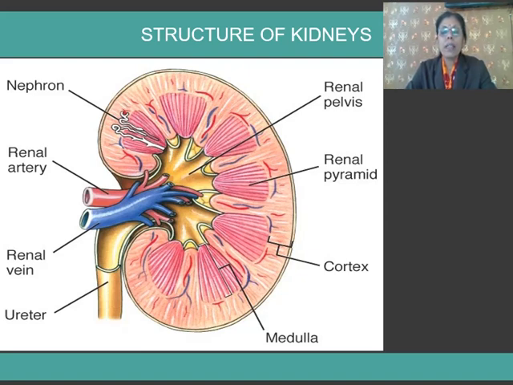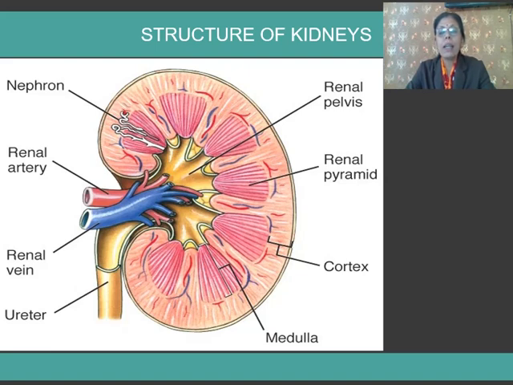Then a tube-like structure is given out from the kidneys which is called the ureter. This ureter arises from a notch which is called the hilum, and in the front part it has an expanded part which is called the pelvis. Ureters from both sides, that is from the right kidney as well as the left kidney, are connected to the urinary bladder.